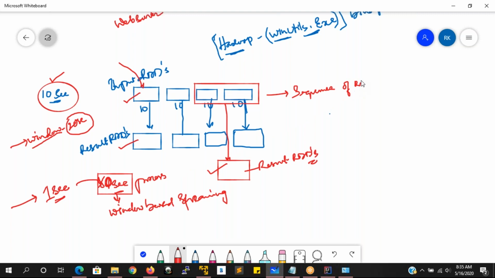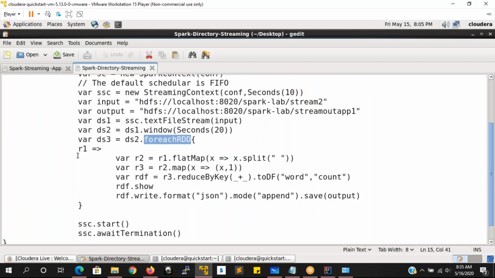So in this case, what is going to happen? For this sequence of RDDs, for each RDD that is created, you have to apply this operation. For each RDD, I'm taking one variable, which can be X, Y, Z also. Here I'm creating R2, where you first split the data by space, then R3, where for each and every word you assign one, then you apply reduce by key, then you convert it to a data frame object.